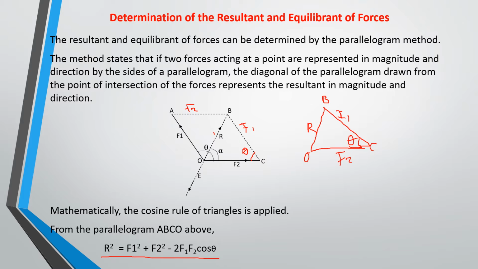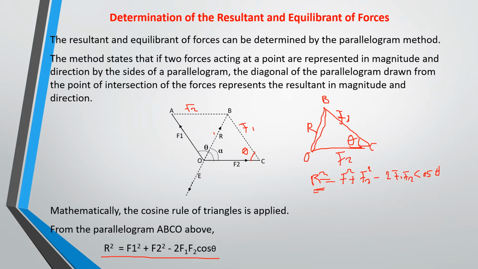So if you review your cosine rule, you find that for you to find this side, R squared is equal to the sum of the squares of the other two sides that are given to you, minus two times F1 F2 times the cosine of the angle that is opposite to R, which is cos theta.